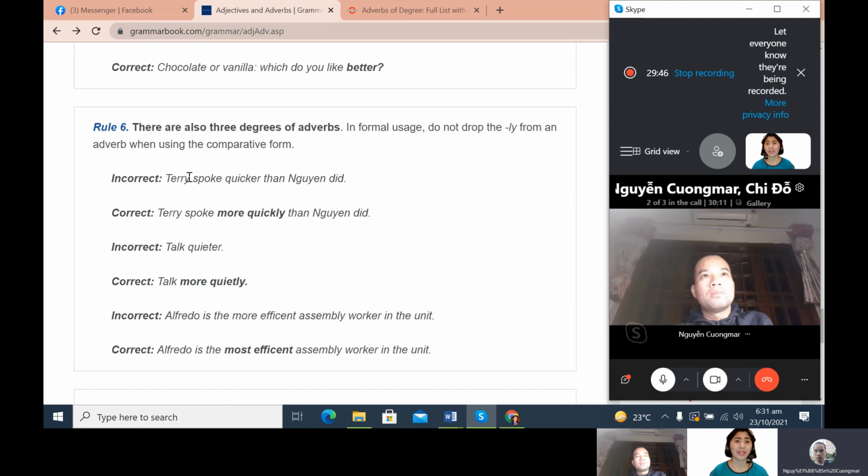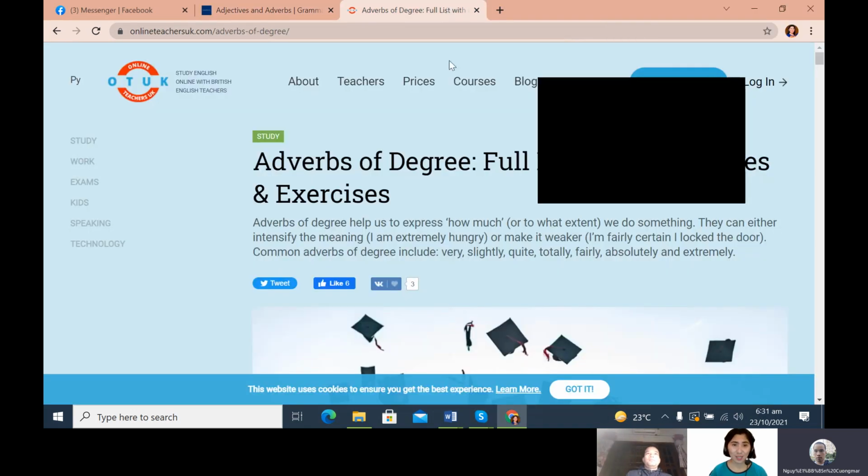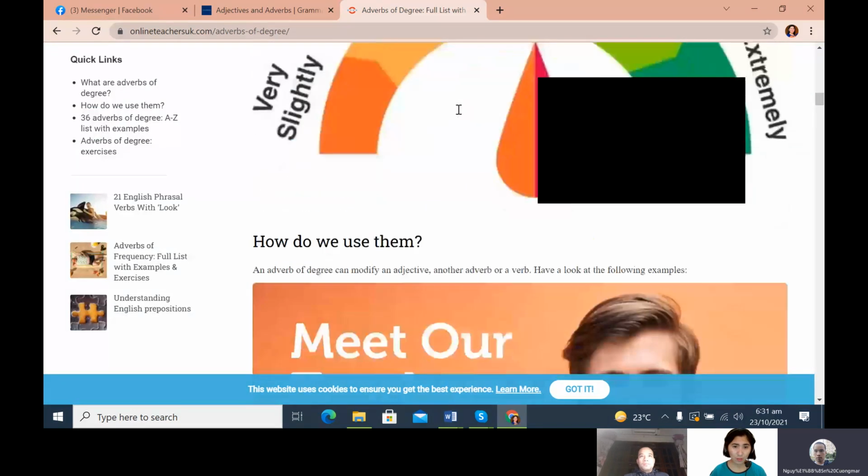Okay, so incorrect: Terry spoke quicker than when. Okay. So for the word quick, you will not add ER and EST, but you will say Terry spoke more quickly than when did. So we will use